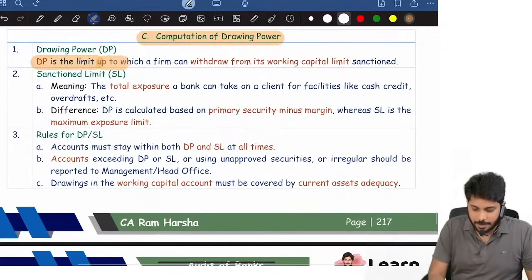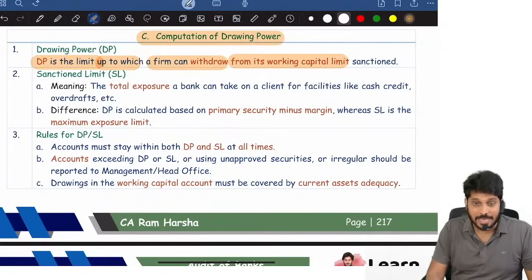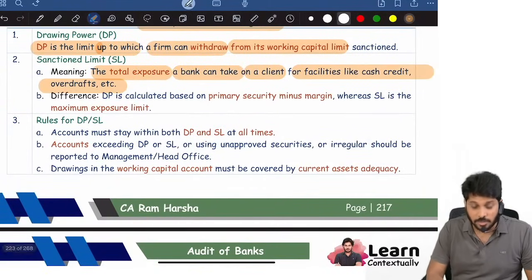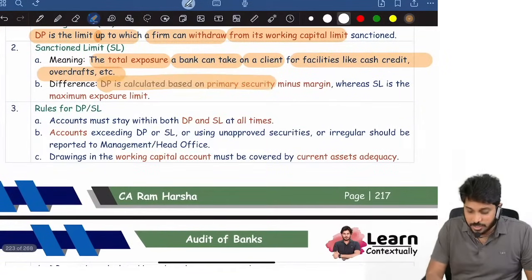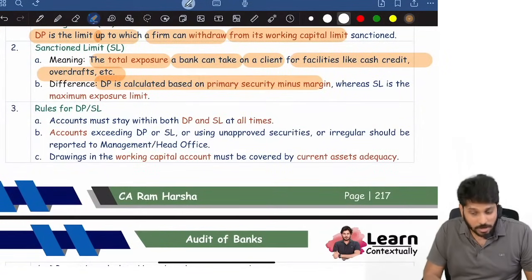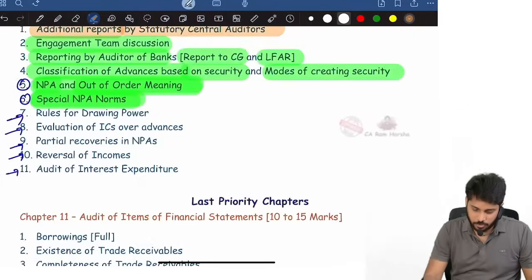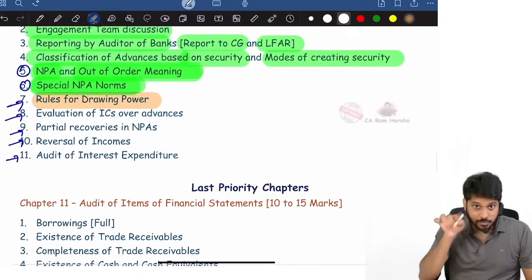Drawing power is the limit up to which a firm can withdraw from the working capital limit. Sanction limit means the total exposure a bank can take on a client for facilities like cash credit and all that. DP is calculated based on security minus margin, as I told already, whereas SL is the maximum limit that is given. Now look at what the rules are for computing drawing power.